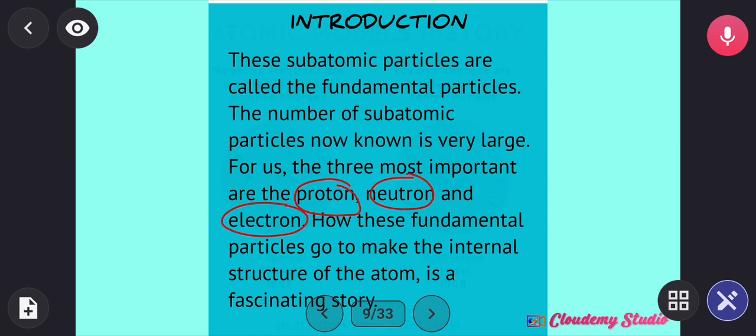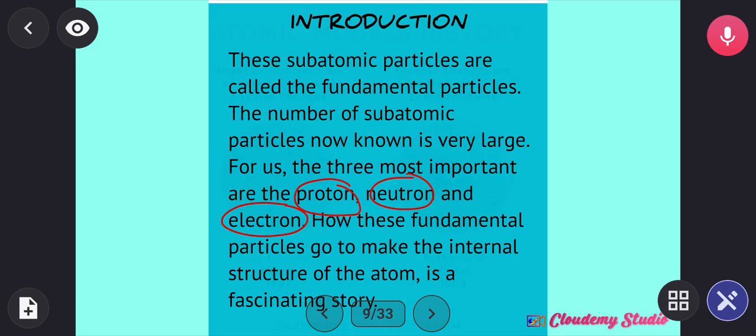It came from the question, are atoms really the smallest particle of an element? That is the question scientists were trying to answer, which gave rise to the discovery of subatomic particles. Don't get me wrong, we have an enormous number of subatomic particles, but the most important ones are the proton, the neutron, and the electron.